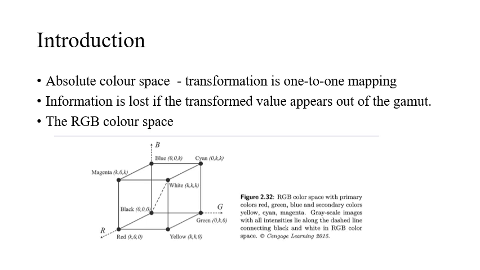If the color space is absolute, then the transformation from one space to another is a one-to-one mapping, though a small amount of information is lost. Because these color spaces have their own gamut, information is lost if the transformed value appears out of the gamut. Now speaking of the RGB color space, it has its origin in the CRT, the cathode ray tube.